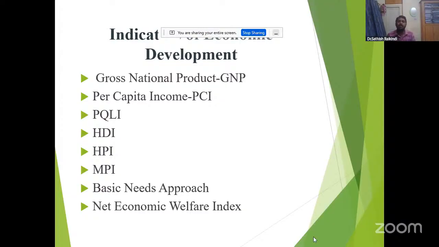That is PQLI, physical quality of life index. So the earlier two, per capita income and GNP, concentrated on an income perception or output perception. Income perception, output perception, it is okay. But what about the physical quality of life index?